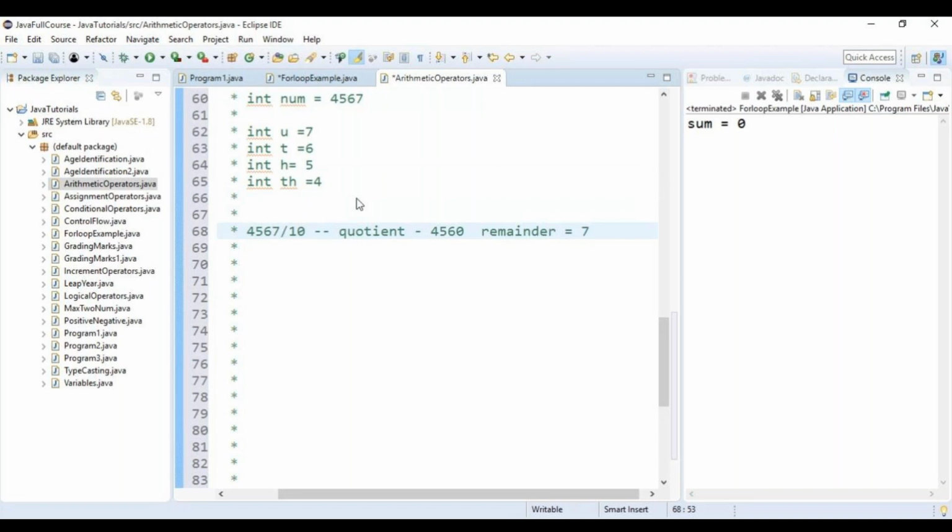If I divide the number by 10, I get a 7 remainder, which will be the last digit.